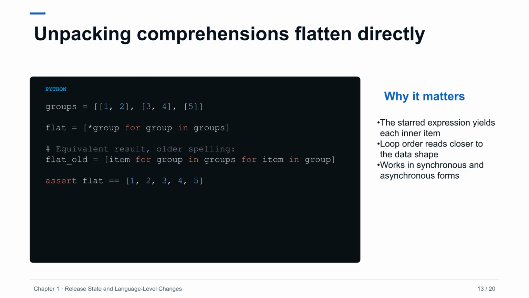PEP 798 extends the unpacking vocabulary developers already know from list, set, and dictionary displays. A starred expression at the front of a comprehension emits the members of each produced iterable. For a list of lists, the result is a single flat list. The older double loop form remains valid and can be clearer when additional filtering or transformation is needed. The new form is strongest when the job is simply to combine an arbitrary number of existing iterables without introducing another function or reversing the natural reading order of the loops.